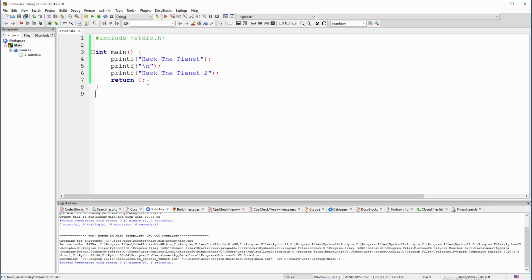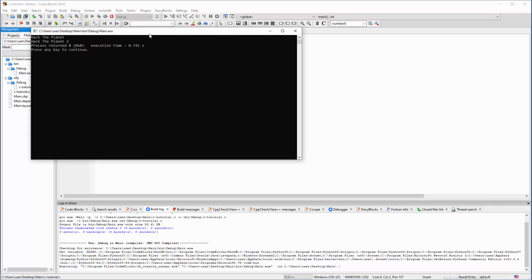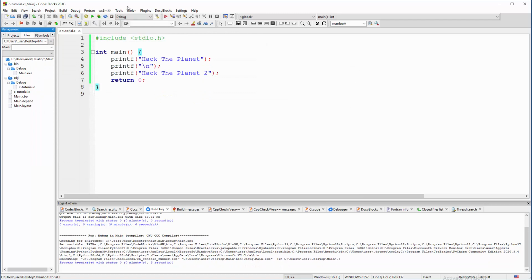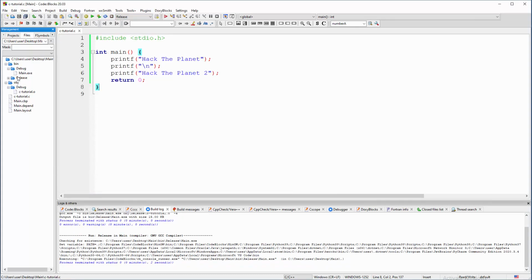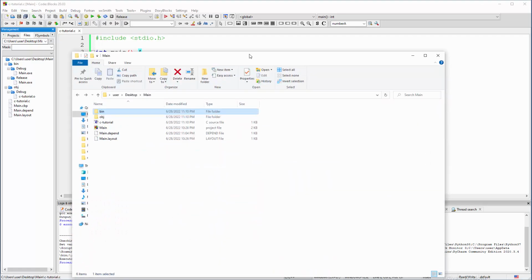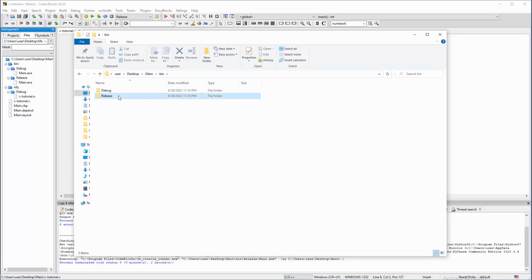Oh yeah, so remember, two folders, debug and release. Where is release? We don't see it here because all this time we are working in debug mode, experimenting. But if you are happy with the result and you want to sell this source code to someone else, you can just switch here from debug to release and then press build and compile, and there you go. Now here you have a release folder and there is a main there, and you can check that in the file explorer. Where is that thing? Just a second. Right, bin, release, and there you go. This is the final version.